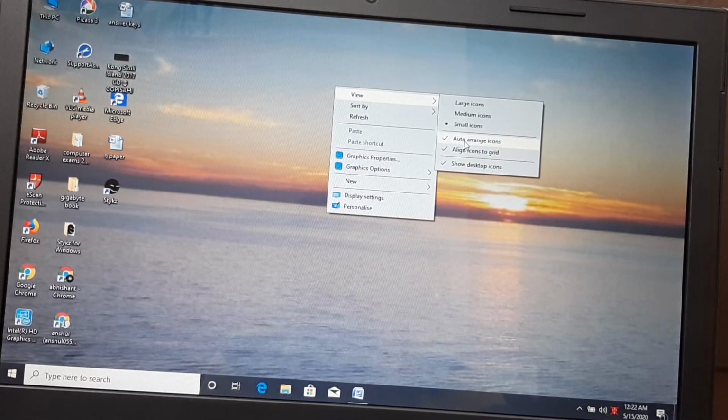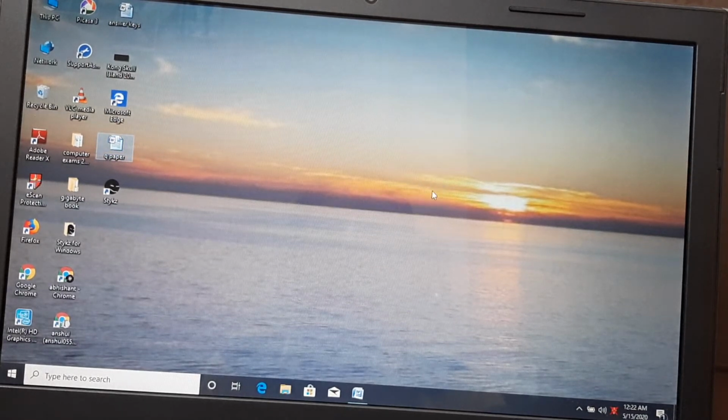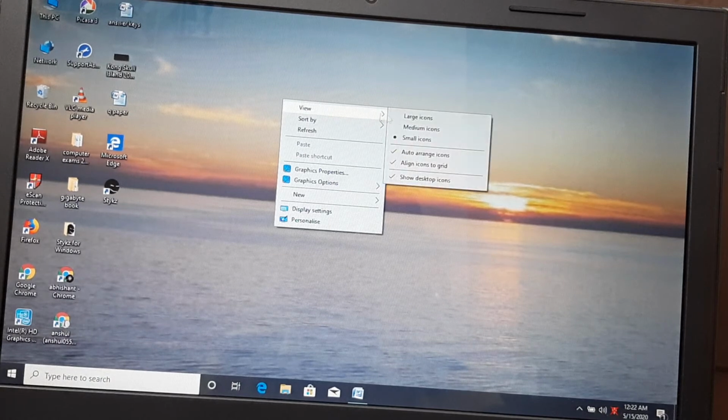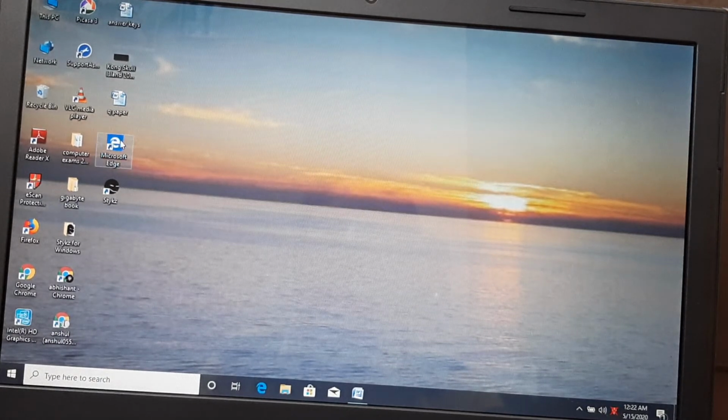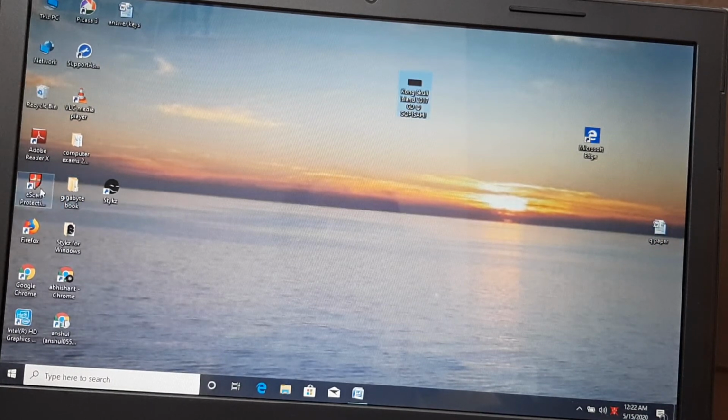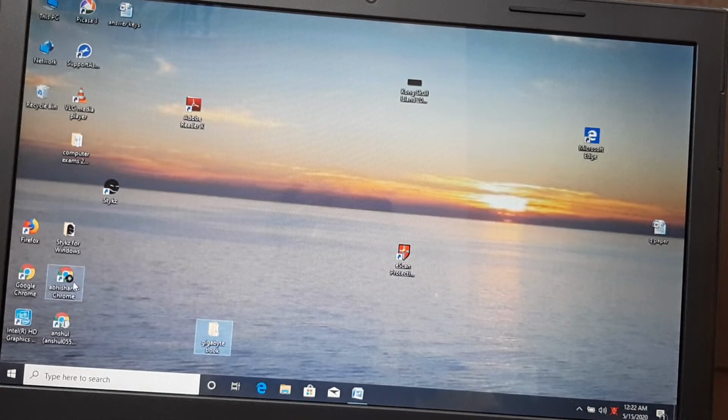Auto arrange, now here is a tick. It means if you want to arrange this icon from there to here, you can't, because these are auto arranged. So if I deselect it, and now if I want to put icons here, here, here, I can take anything out from here to there. I can adjust my desktop.